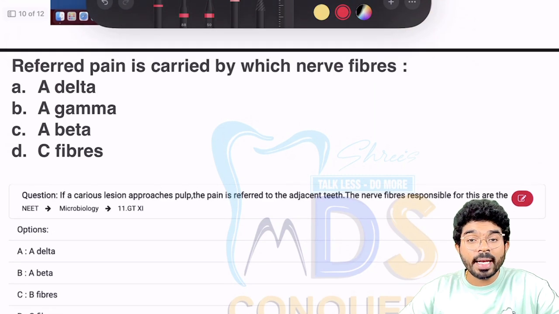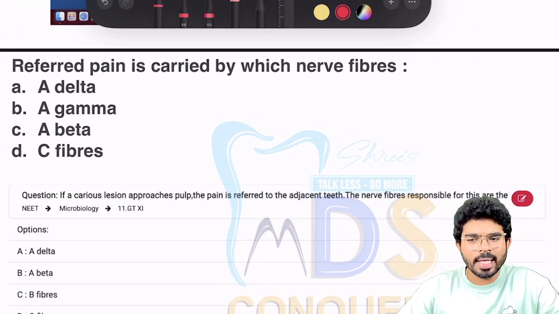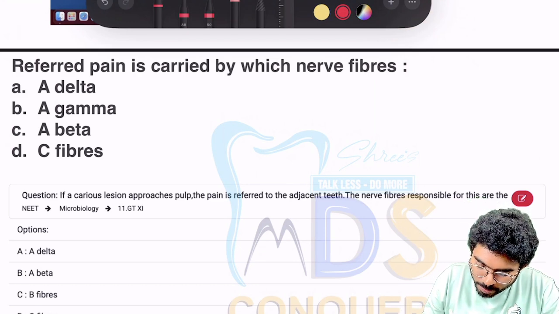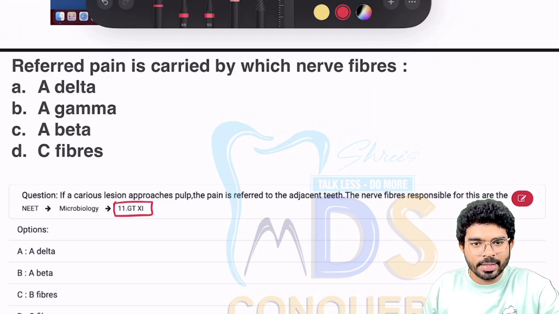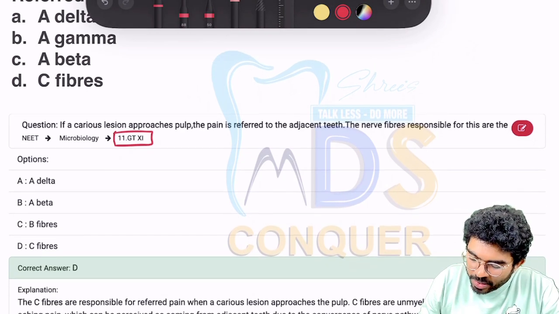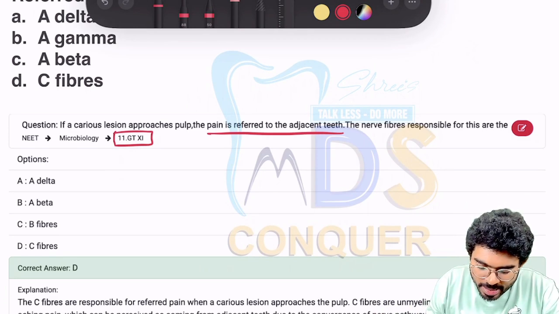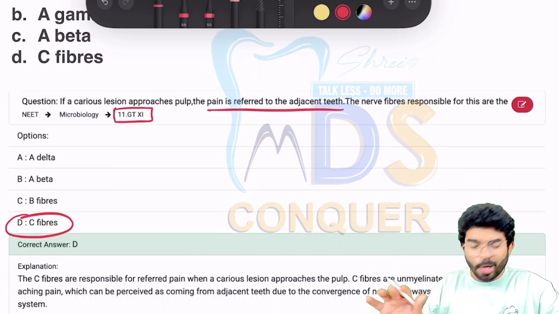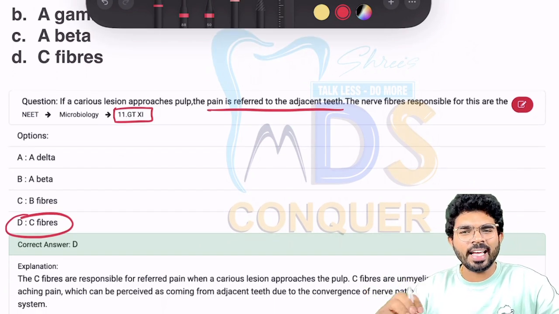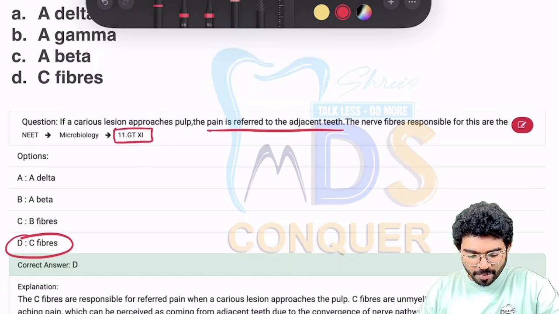Then comes: referred pain is carried by which of the following nerves? Maybe this question can be from OS or can be inclined to endo. Anyway, I have started it, so I have kept it in endo. This is a question from your GT11. So it is a straight away question. The pain is referred to the adjacent teeth, which is nothing but the definition of referred pain. The answer is C fibers. I hope most of you have hit it. So a straight away direct question from our GT11, and I hope you guys have handled it well.